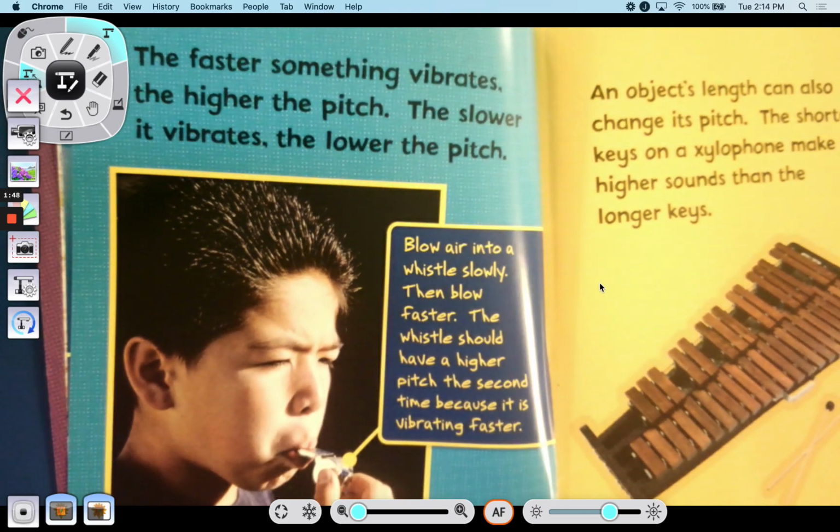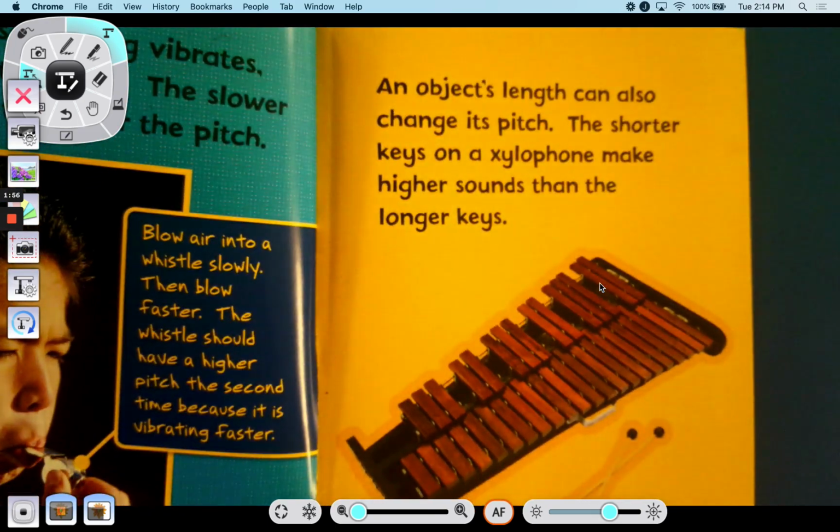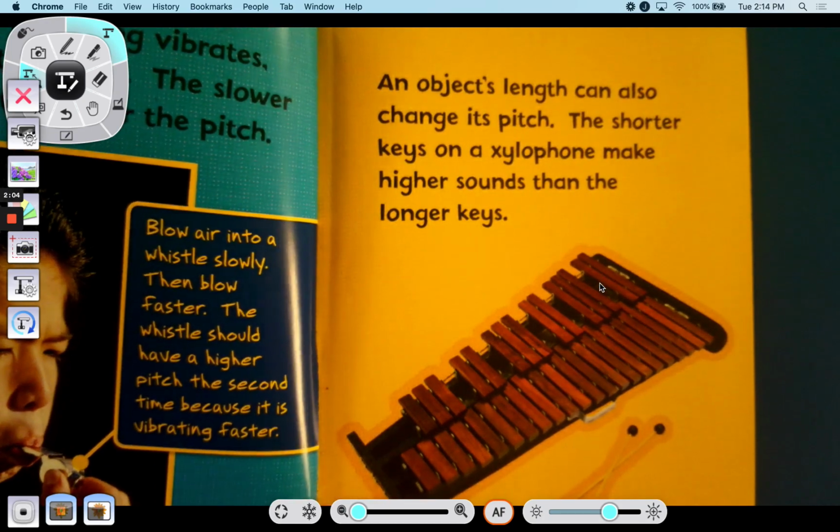Blow air into a whistle slowly, then blow fast. The whistle should have a higher pitch the second time because it's vibrating faster. An object's length can also change its pitch. The shorter keys on a xylophone make higher sounds than the longer keys.